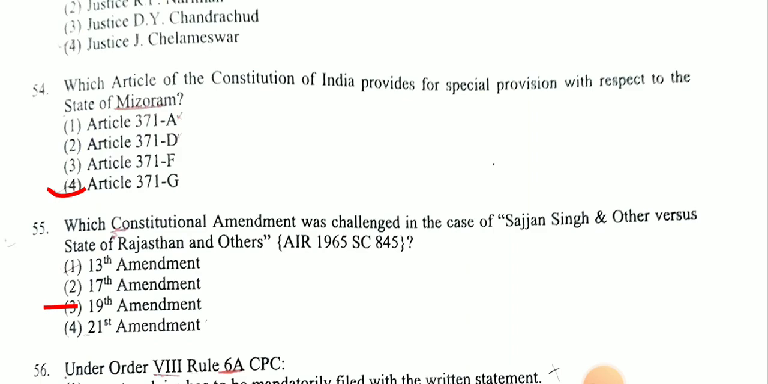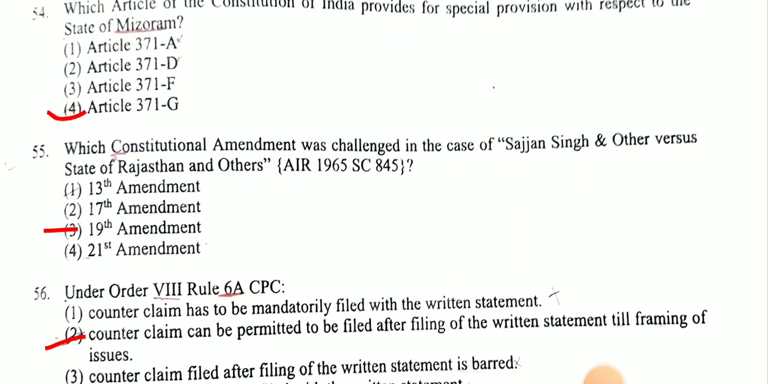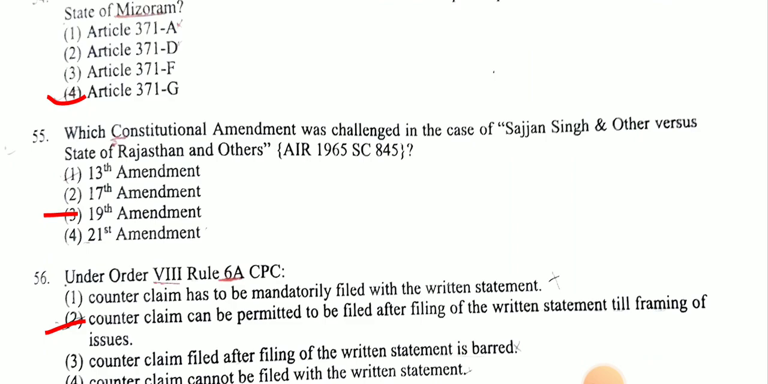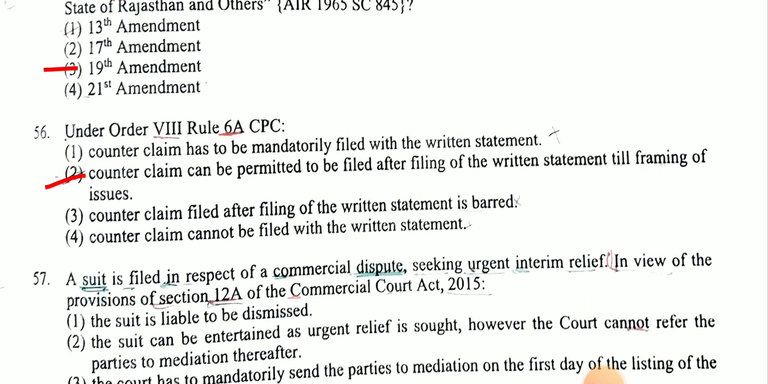Next question, which article of the Constitution of India provides for special provision with respect to the state of Mizoram? And answer is Article 371G. Next, which constitutional amendment was challenged in the case of Sajjan Singh and others versus State of Rajasthan? And the answer is 17th Amendment. Next question, under Order 8 Rule 6A CPC, counterclaim can be permitted to be filed after filing of the written statement till the framing of issues.